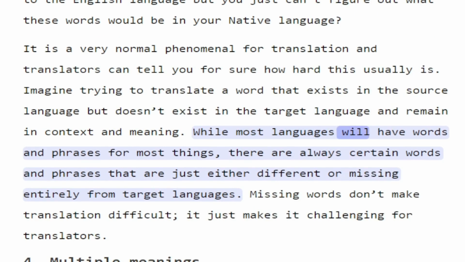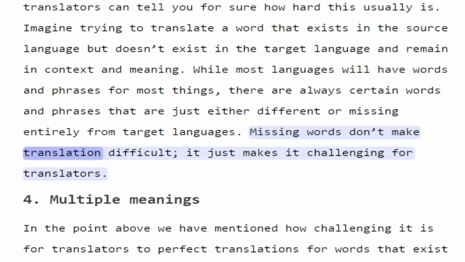While most languages will have words and phrases for most things, there are always certain words and phrases that are either different or missing entirely from target languages. Missing words don't make translation impossible, it just makes it challenging for translators.